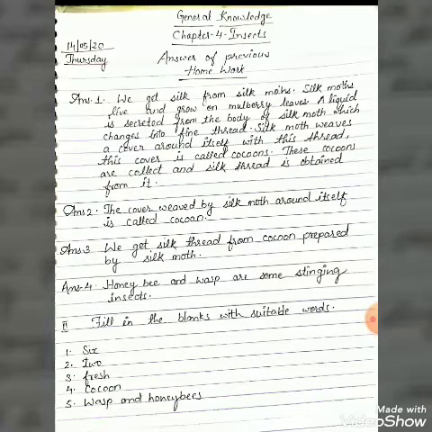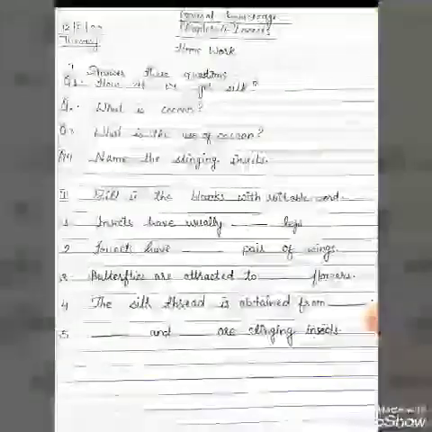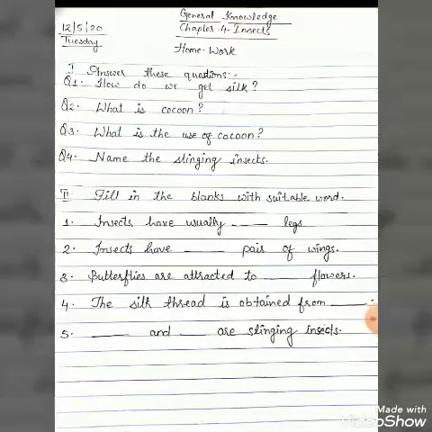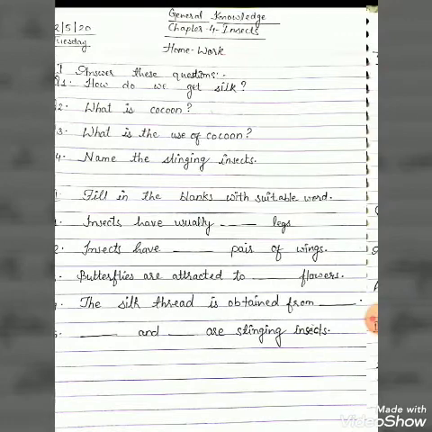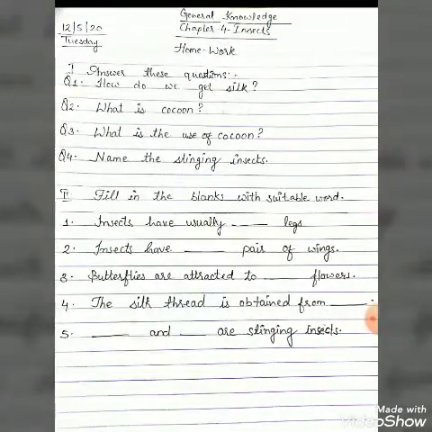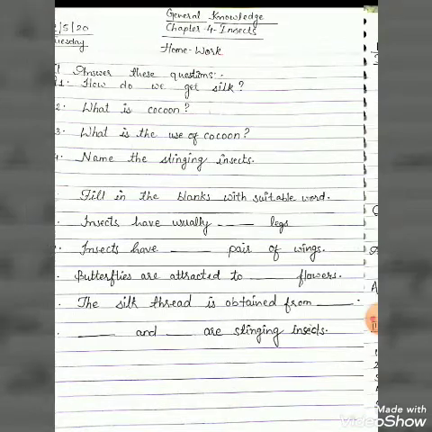Now the second one is filling the blanks with suitable words. We know that insects have usually how many legs? 6 legs. Second question, insects have dash pair of wings. Your answer is 2 pair of wings. Third, butterflies are attracted to dash flower.